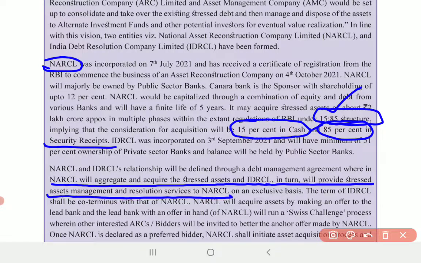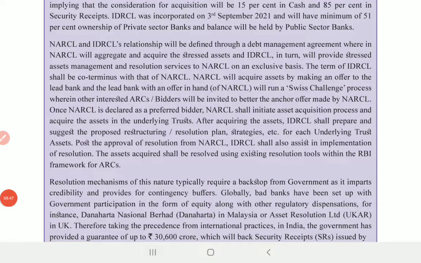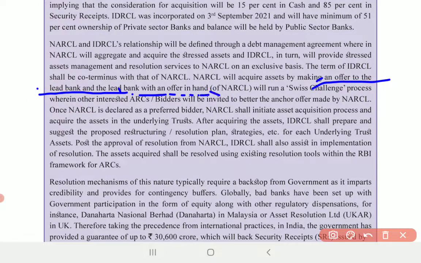Next, what is the relationship between these two entities? As I already said, NARCL will acquire the assets, and in the resolution process, IDRCL will help. In acquiring, NARCL will acquire assets by making an offer to the lead bank, and the offer in hand of NARCL will run on the Swiss challenge process.